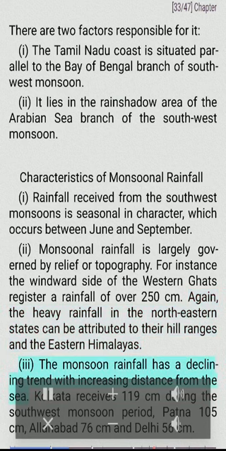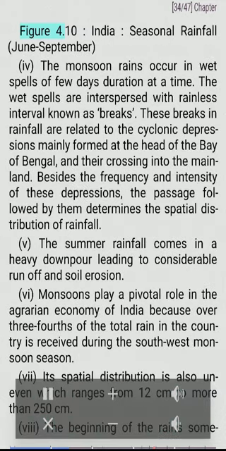Three, the monsoon rainfall has a declining trend with increasing distance from the sea. Kolkata receives 119 centimeters during the southwest monsoon period, Patna 105 centimeters, Allahabad 76 centimeters and Delhi 56 centimeters. Figure 4.10. India. Seasonal rainfall, June-September.